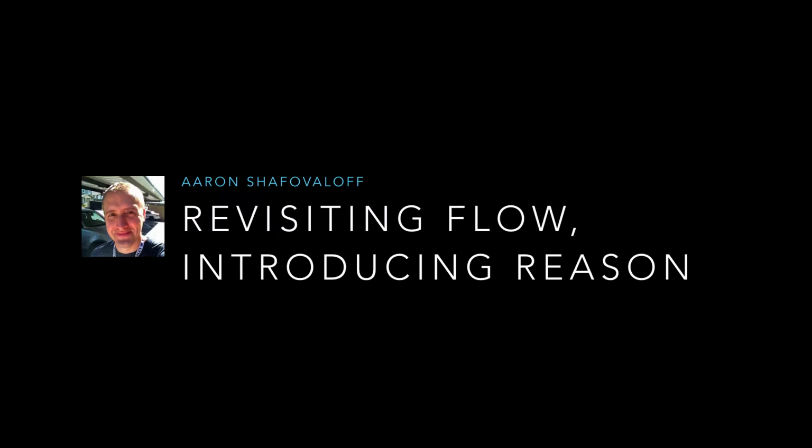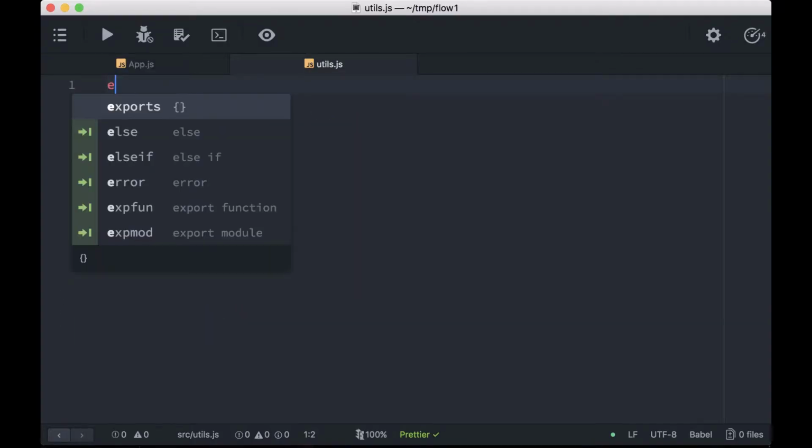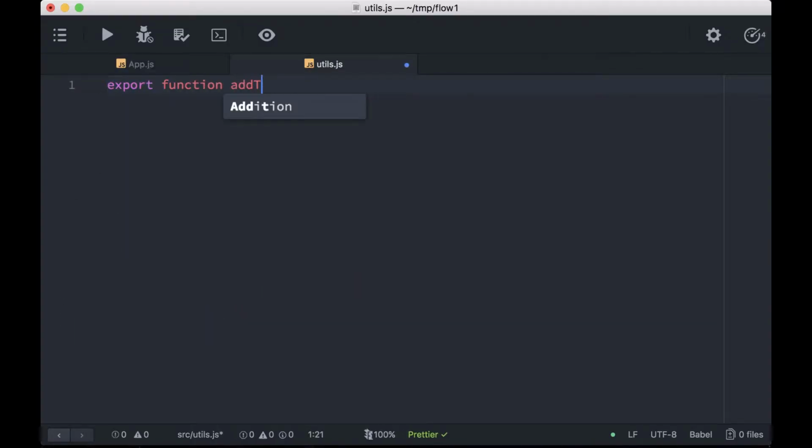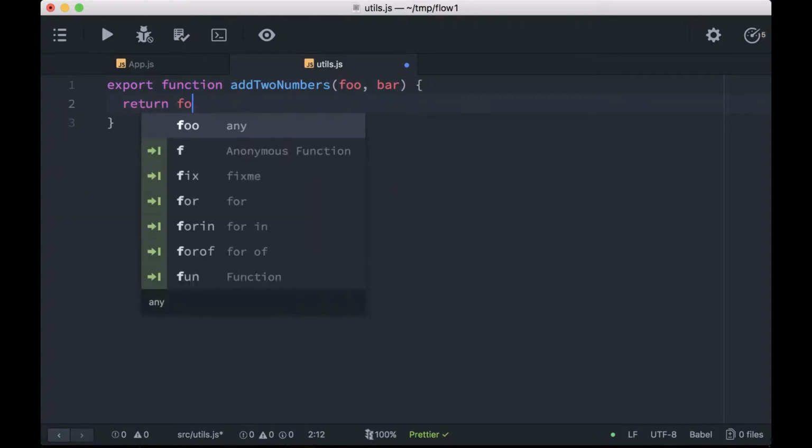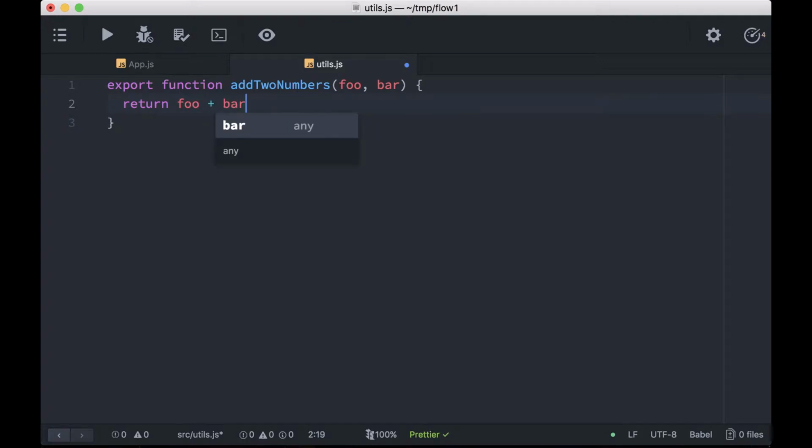Let's revisit Flow together, and I will introduce you to Reason. First, an example with Flow. Let's make a function that we can later annotate. It adds two numbers. It accepts two arguments, foo and bar, both of which we expect to be numbers.